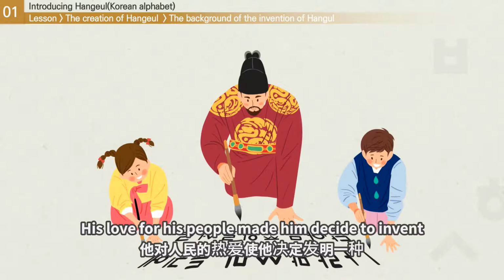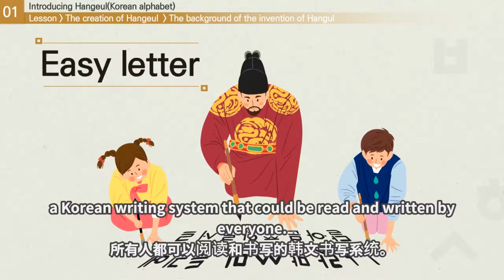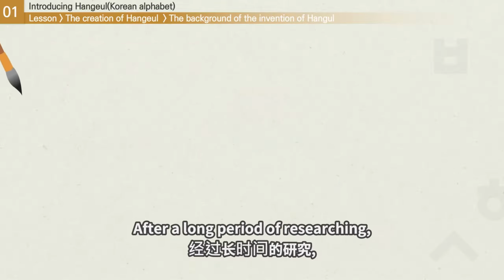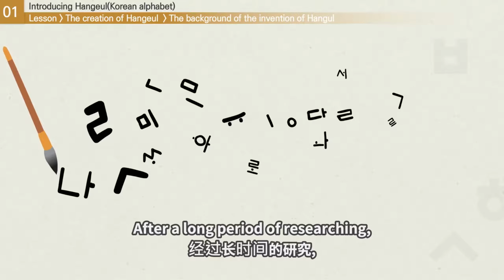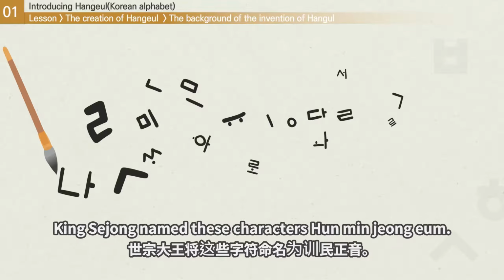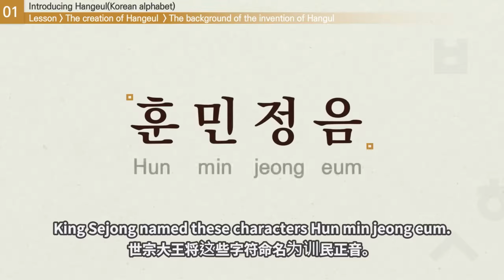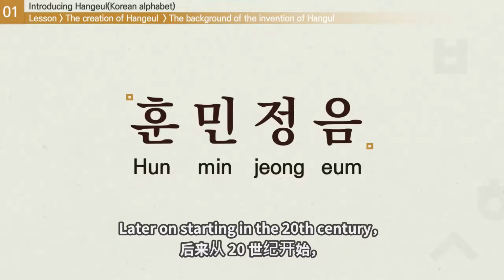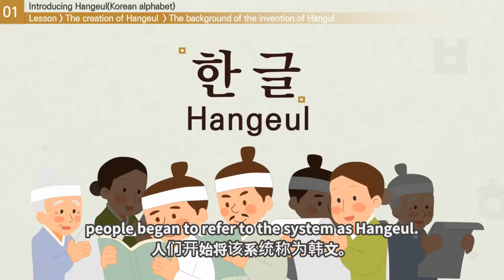His love for his people made him decide to invent a Korean writing system that could be read and written by everyone. After a long period of researching, King Sejong was finally able to create Korean characters that could easily be learned. King Sejong named these characters 훈민정음. Later on, starting in the 20th century, people began to refer to the system as Hangul.